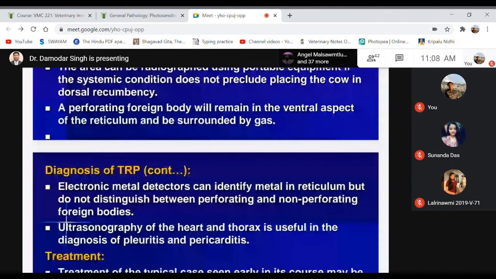In some cases, an electronic metal detector can identify the presence of metals inside the reticulum, or even detect metal like nails and wires in the feed. Sometimes, if you suspect the animal has this problem and want to check the feed materials for metals, wires or nails, you can put a magnet, and the magnet will catch all those sharp objects, the metal, nails and wires.